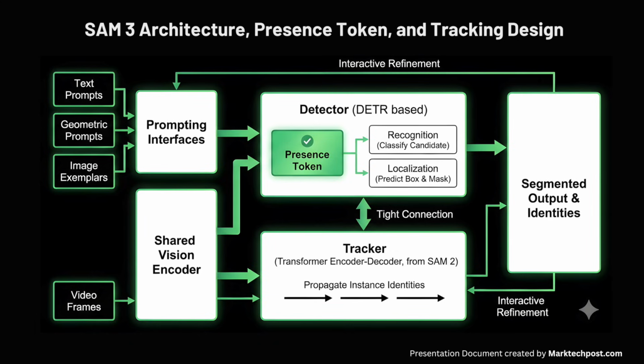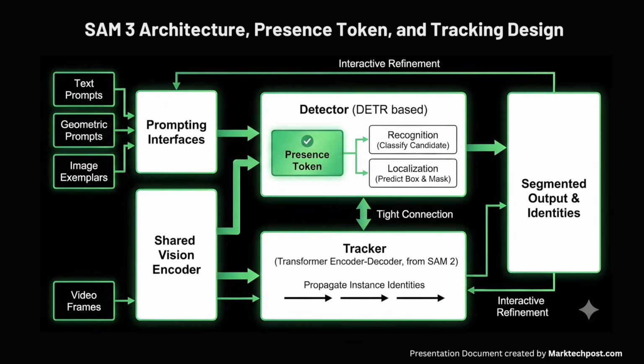The SAM3 model has 848 million parameters and consists of a detector and a tracker that share a single vision encoder. The detector is a DETR-based architecture that is conditioned on three inputs: text prompts, geometric prompts, and image exemplars. This separates the core image representation from the prompting interfaces and lets the same backbone serve many segmentation tasks.